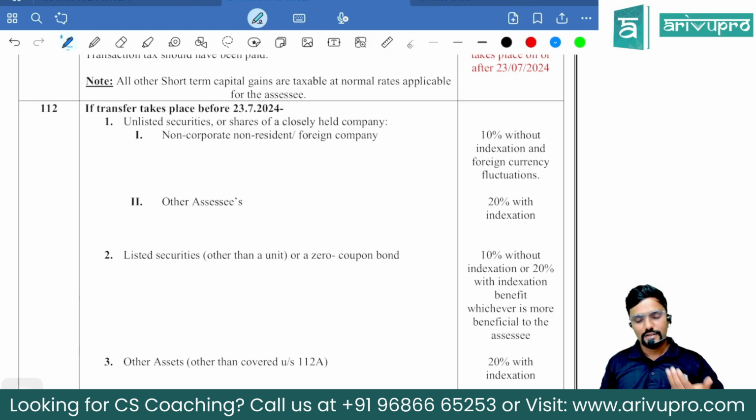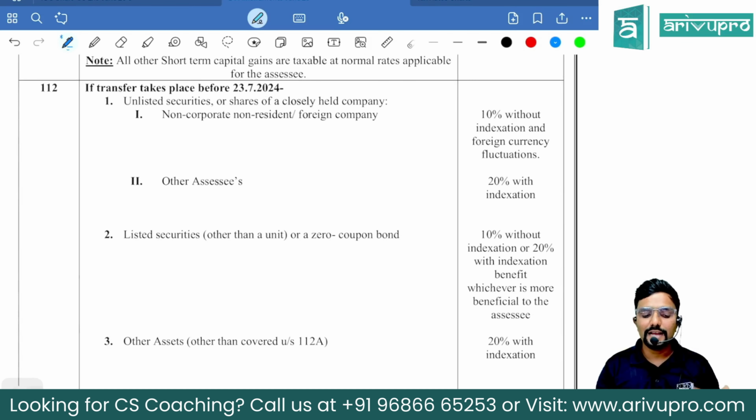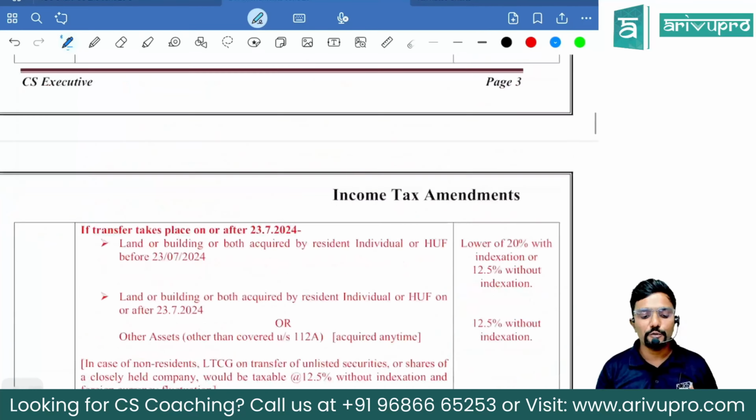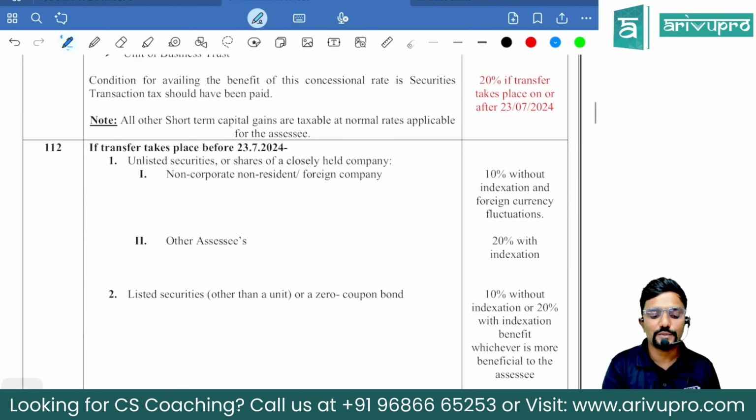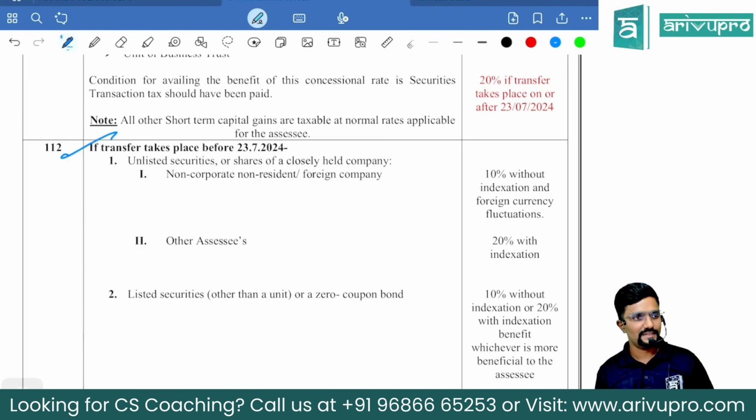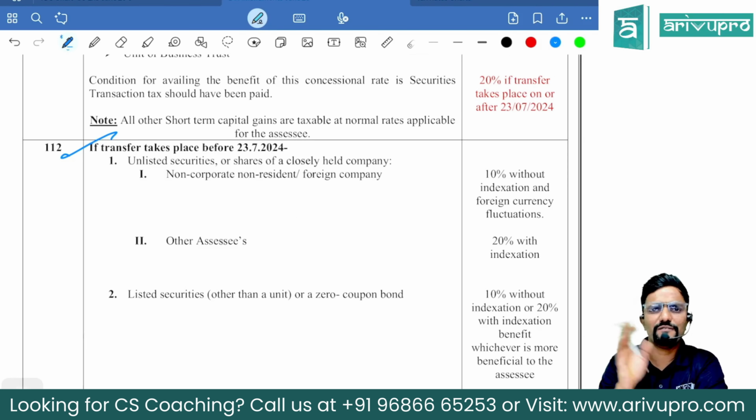Fine, sir. Now coming to 112. This is a bit lengthy, so please be attentive here. I have just divided 112 into two parts, guys, depending upon the date of transfer. First, let us see what was there. If the transfer takes place before 23rd July 2024, that is from 1st April to 22nd July.